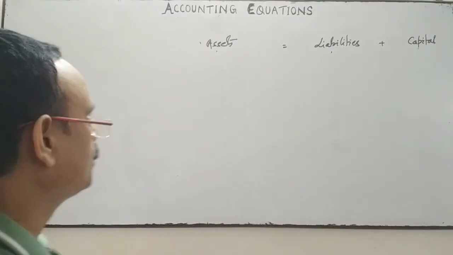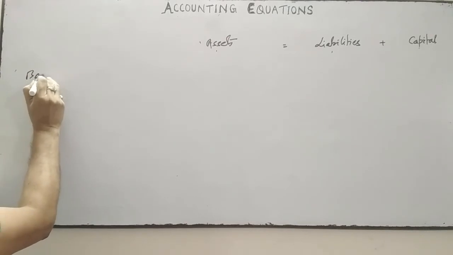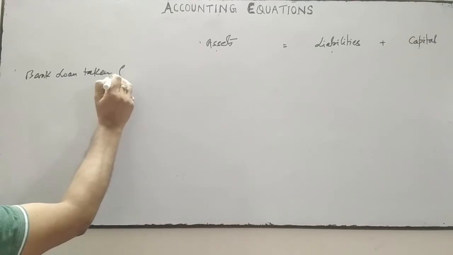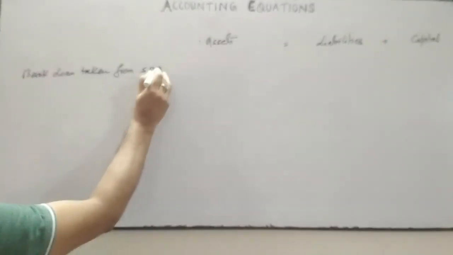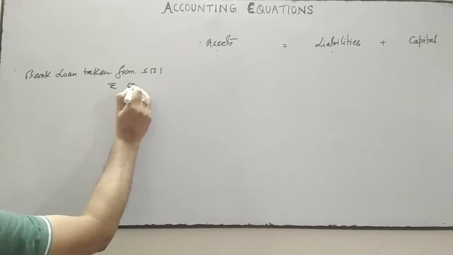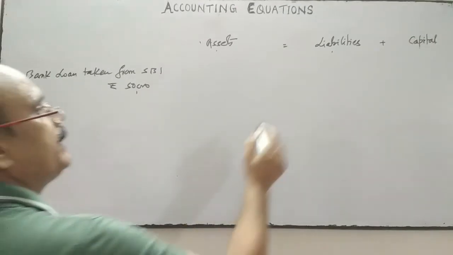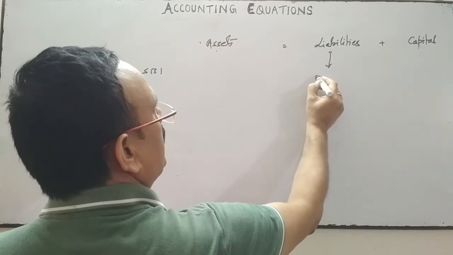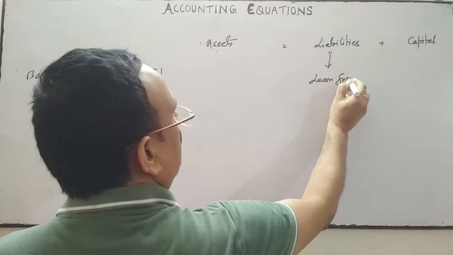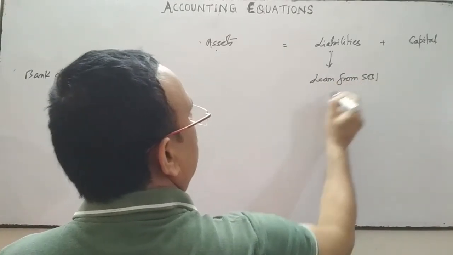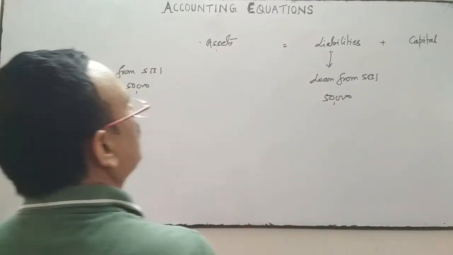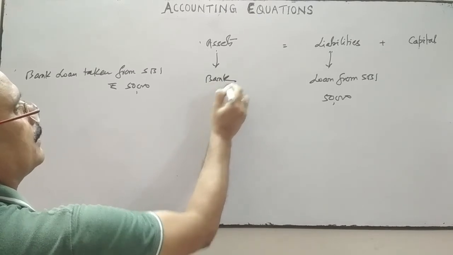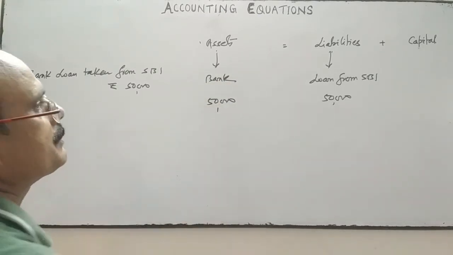Is it clear? These are certain points related to accounting equations. Suppose a bank loan is taken from SBI, rupees 50,000. The bank loan is a liability. In the liability column, a loan from SBI account will be opened with a 50,000 addition, and on the asset side in the bank column 50,000 will increase.